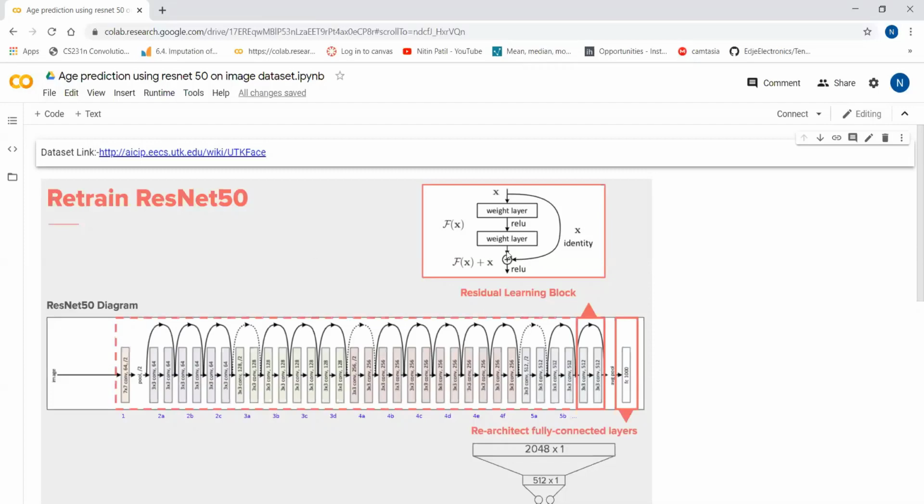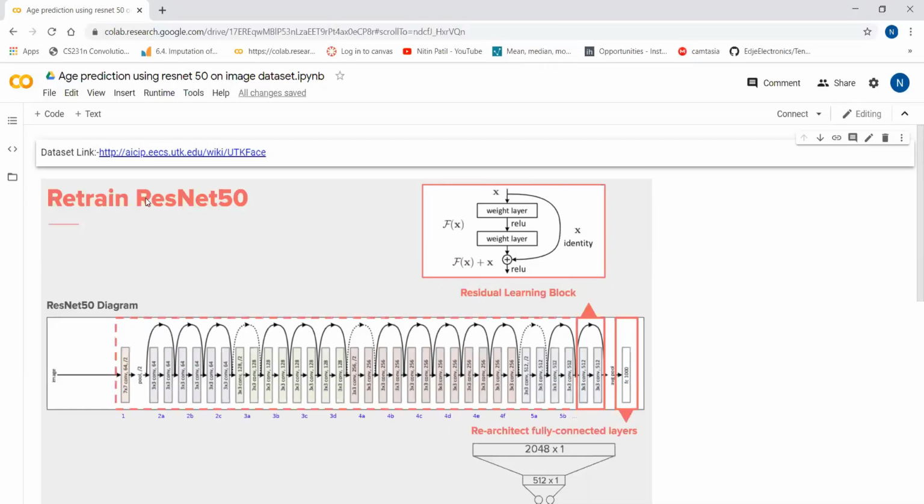So what is the basic architecture of ResNet 50? Suppose here we have an input and there are convolution layers or weighted layers. We have the activation function ReLU. There is another weighted layer, and we are passing the input to the output, and the output of this weighted layer is added to the previous input. Okay, and again it gets forwarded. So this is called a skip connection or identity matrix we are passing to the output. This way we create the entire network.